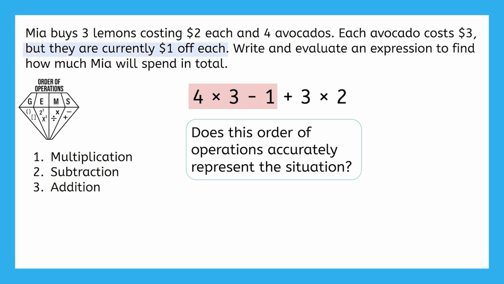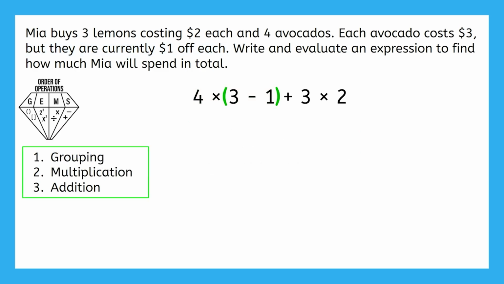It says the avocados are $1 off each, so we need to apply the sale of $1 off first to find the new price of avocados before multiplying it by 4. In order to make subtraction first, what do we need to include? Yep, parentheses. So let's update the order with the groupings first, so the subtraction inside the parentheses will be done first.